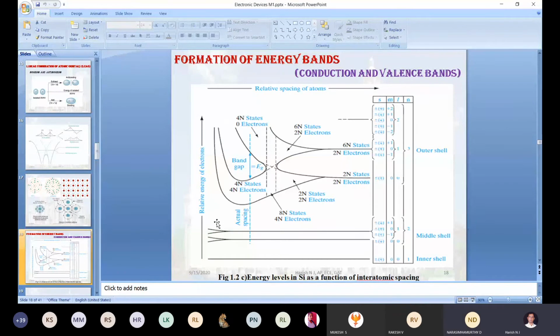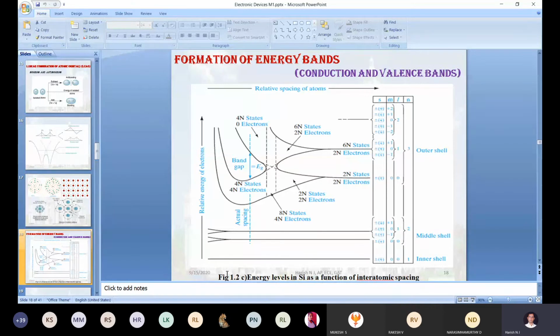These branches represent the interaction. 2s and 2p start interacting at this particular distance between the 2 silicon atoms, but 1s is not interacting at all in this position.